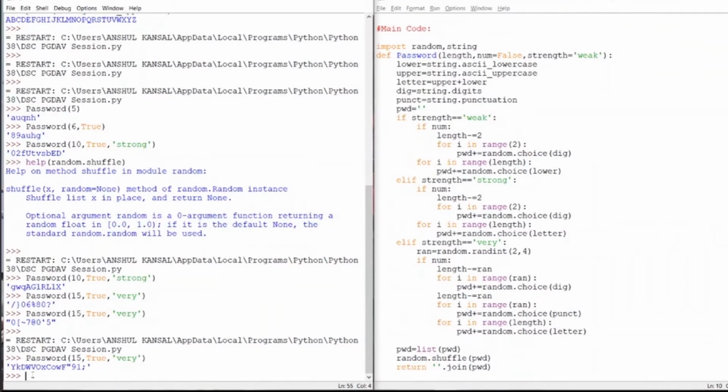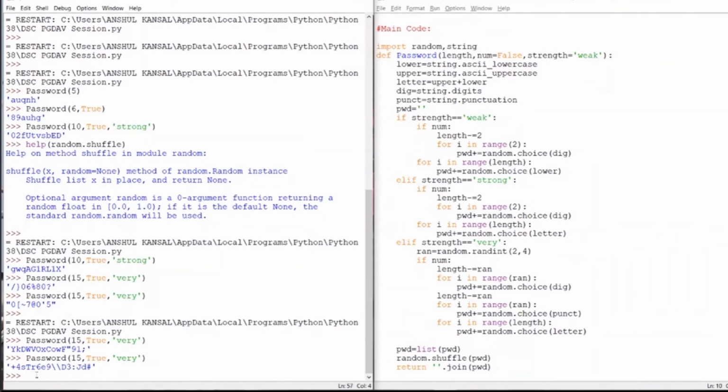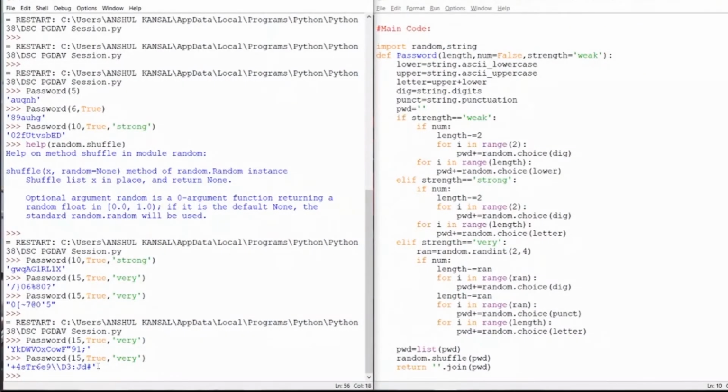Let's run this particular statement again. So you have seen that the password which we get here is totally different from the one in the above statement. It's randomly decided what password you get or what type of password you get, whether it contains all the numerical values, all the alphabets or the punctuations, and you can decide at runtime what type of password you need.